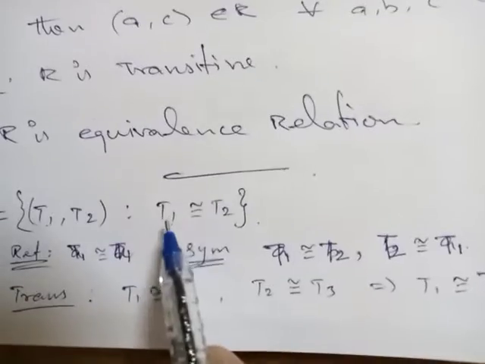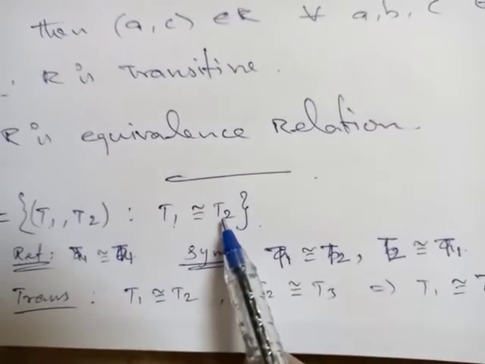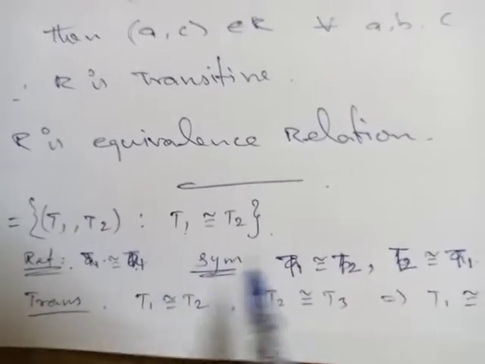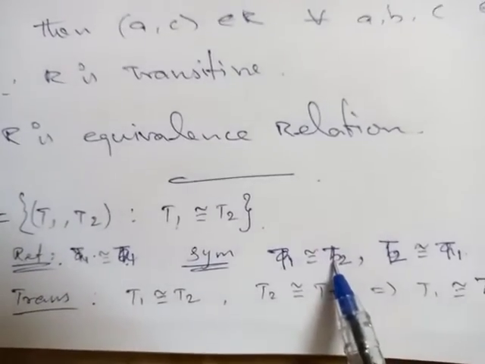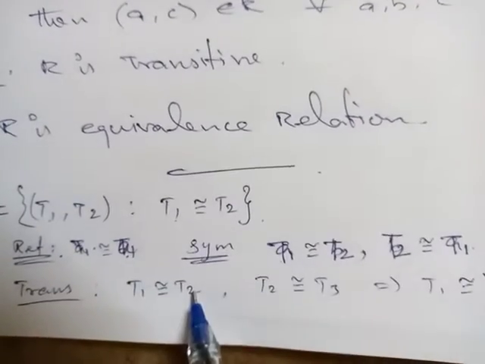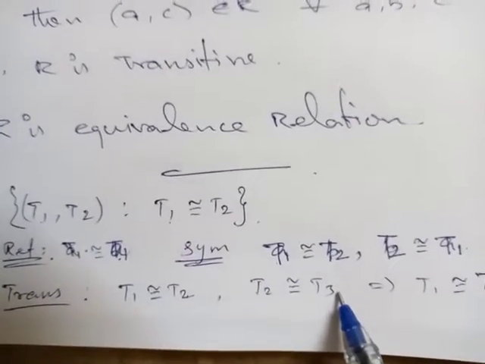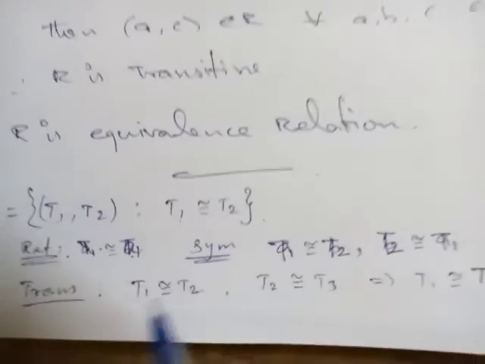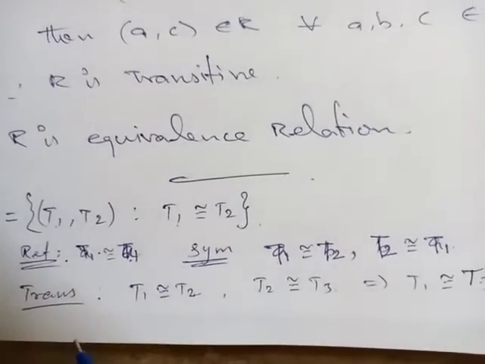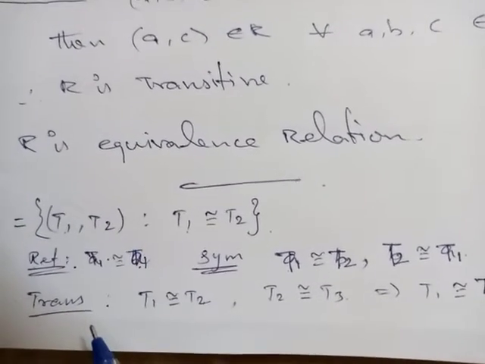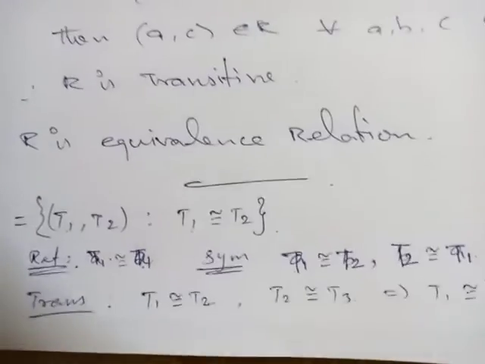Suppose T1 is similar to T2 is given, it means the same triangle is similar to the same triangle. The first triangle is similar to the second one, the second is similar to the first one. If the first two triangles are similar, and the second and third triangles are similar, then the first and third are similar. So for congruent triangles and similar triangles, it is an equivalence relation. So what do you think about lines?